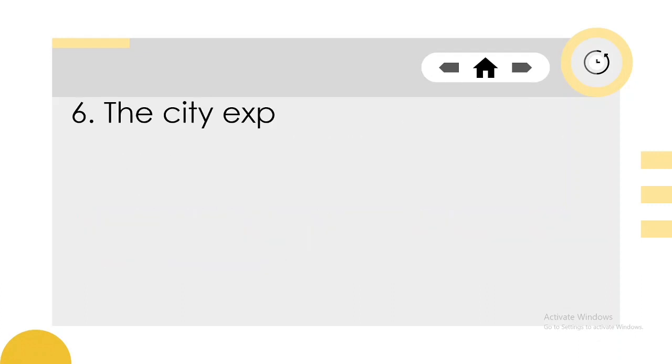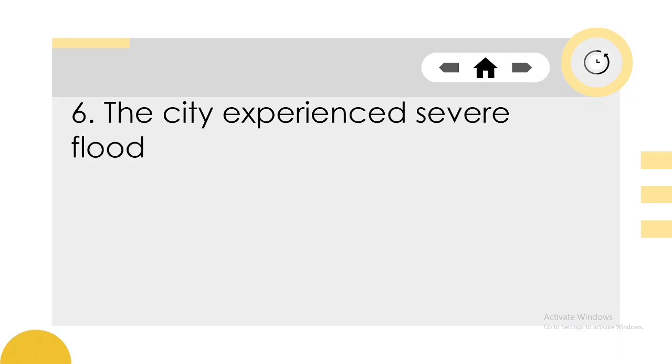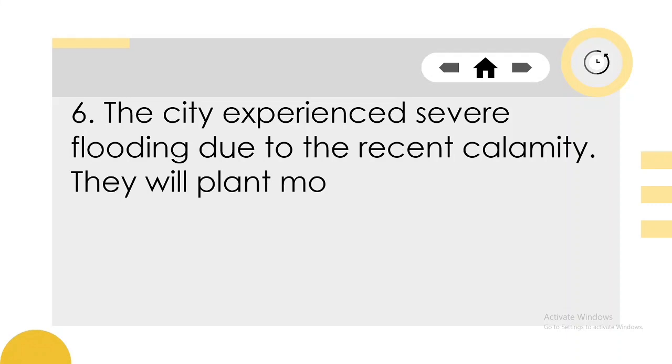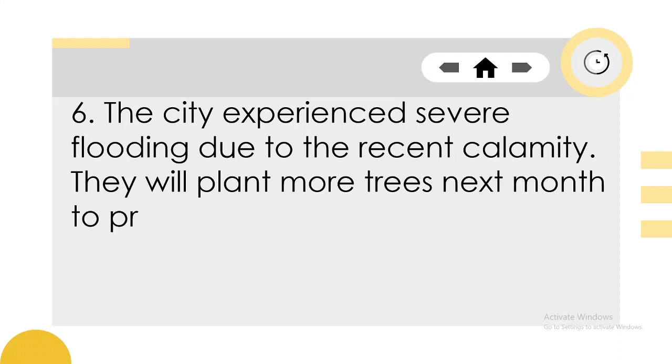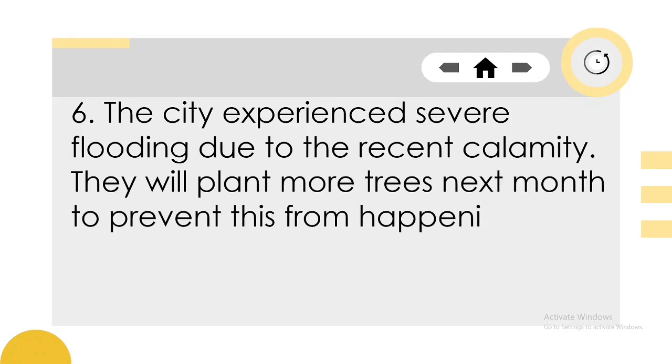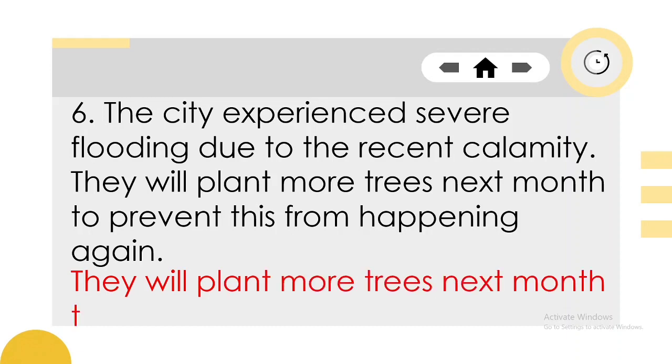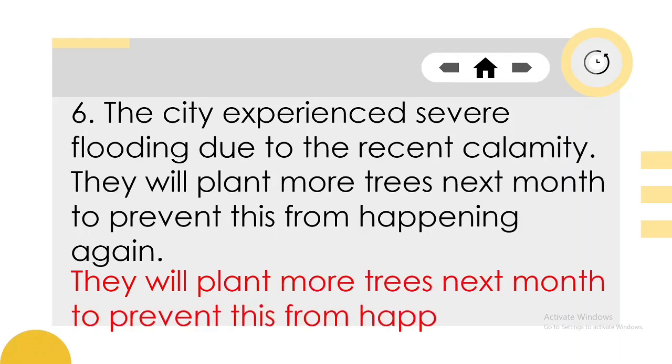And number 6, the city experienced severe flooding due to the recent calamity. They will plant more trees next month to prevent this from happening again. So the problem here is the city experienced severe flooding due to the recent calamity. So the solution is they will plant more trees next month to prevent this from happening again.